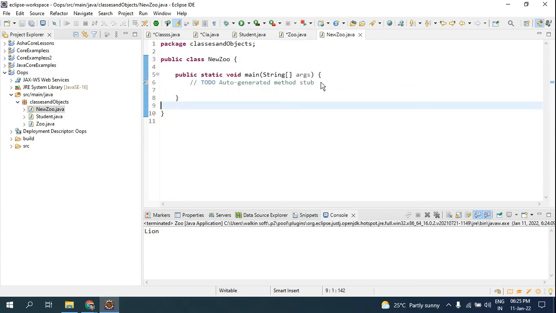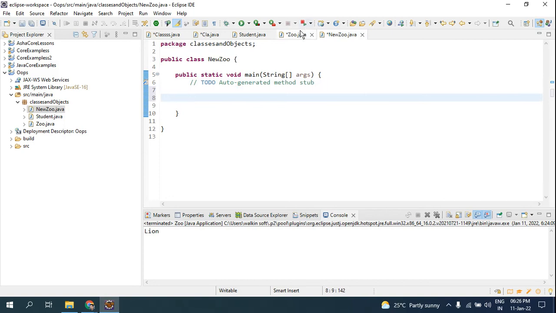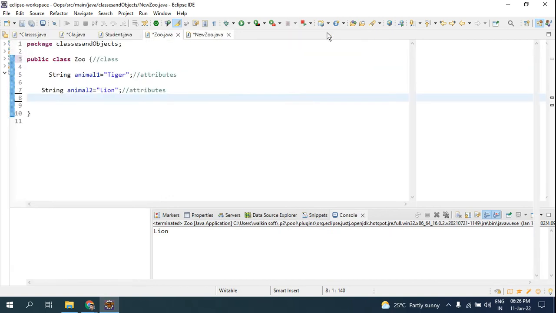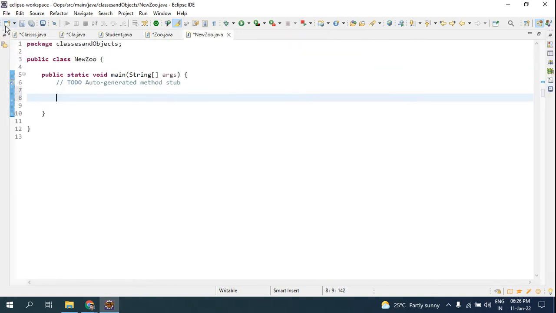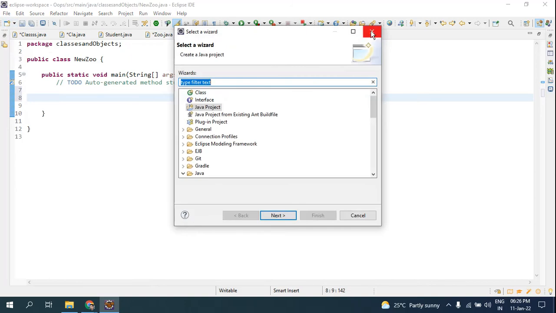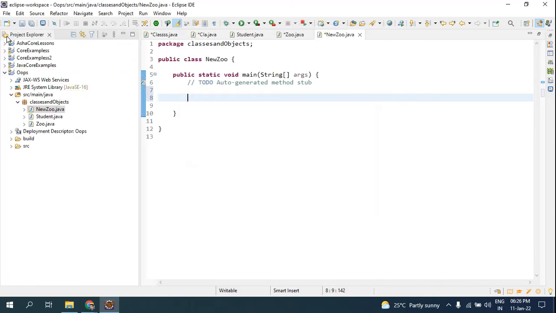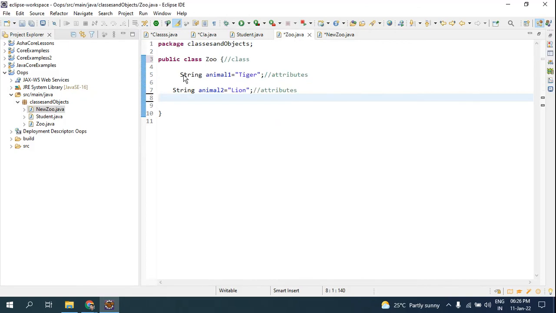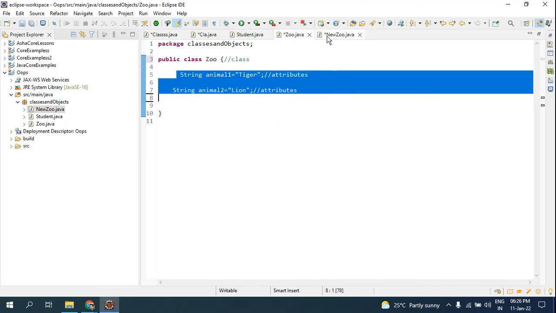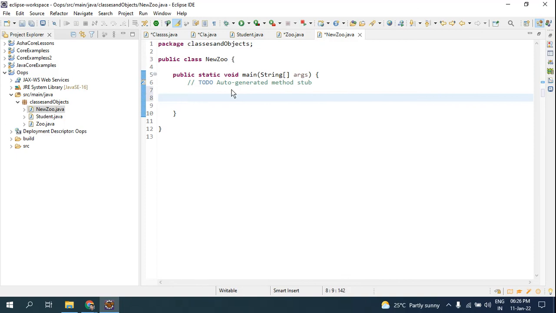Yes, I can. But how? By creating an object of this class here. Look here, this is the new zoo. In this zoo I have the attributes. Now I am going to access those attributes here. How? I am going to create a new object.